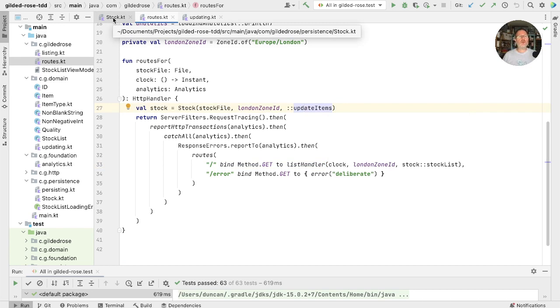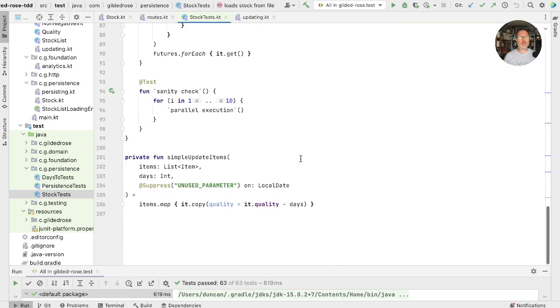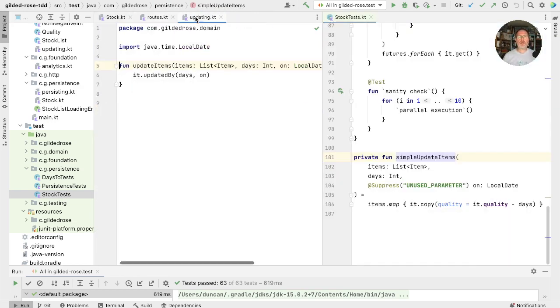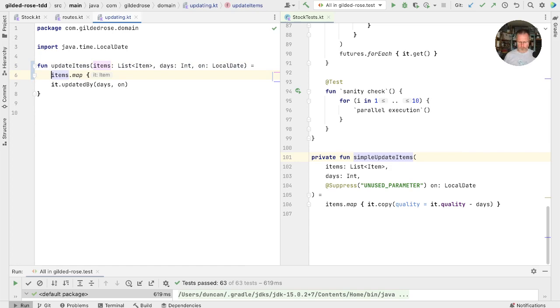Well, because we didn't want our tests of the stock class depending on the details of how we update individual items. So in our stock tests, we pass in this simple update items, which just copies item rather than using its update. However, there is this duplication of this item map. So both of these actually run over every item. They differ only by what they do.